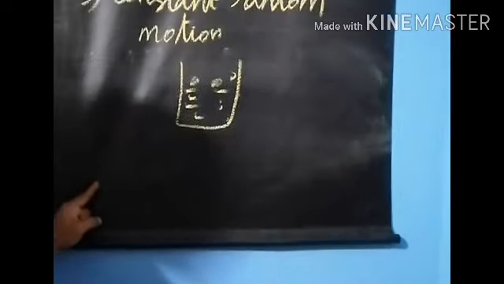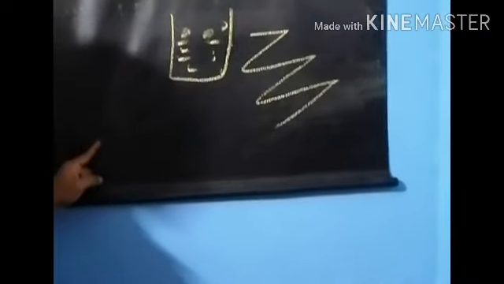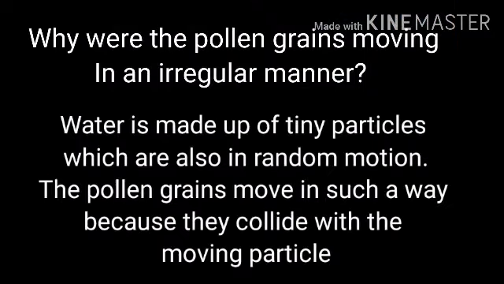He observed that the pollen grains are moving throughout the water in a zigzag motion. Dear children, why were the pollen grains moving in an irregular manner?